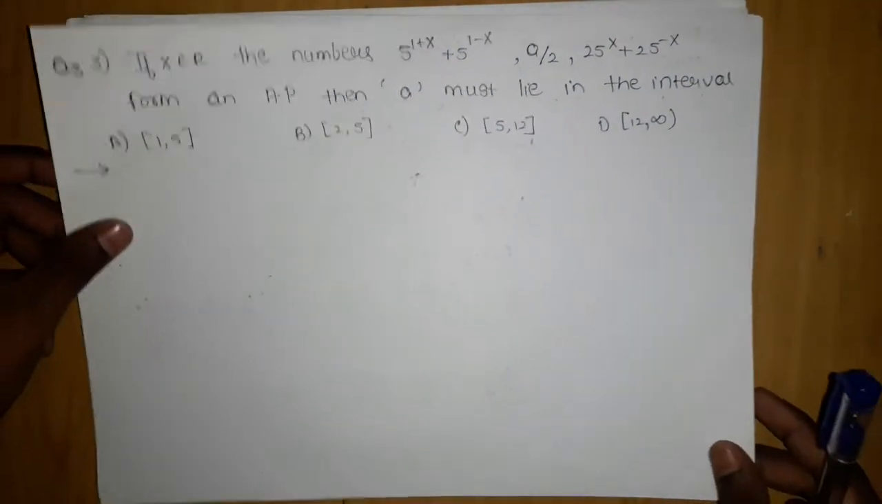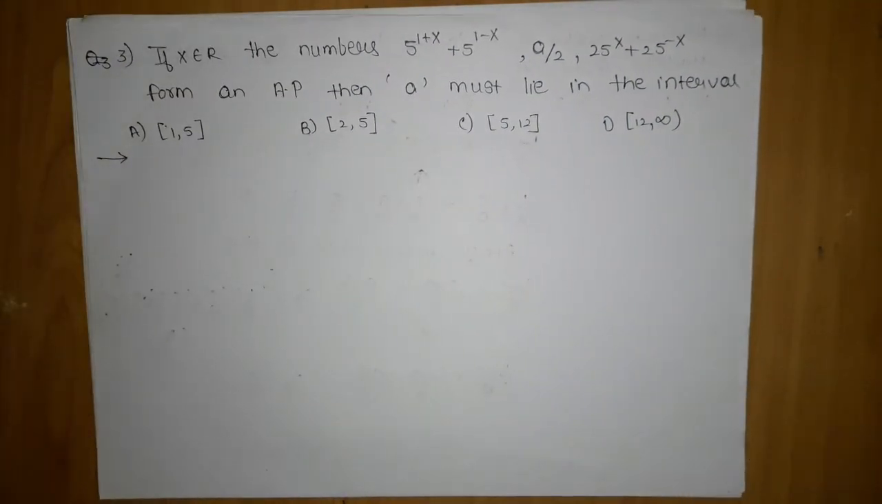The next question. Here the third question says: if x belongs to R, the numbers 5 to the power 1 plus x, 5 to the power 1 minus x, a by 2, 25 to the power x plus 25 to the power minus x form an AP, then a must lie in the interval. Option A is 1 comma 5, B is 2 comma 5, C is 5 to 12 closed interval, and D is 12 to infinity.